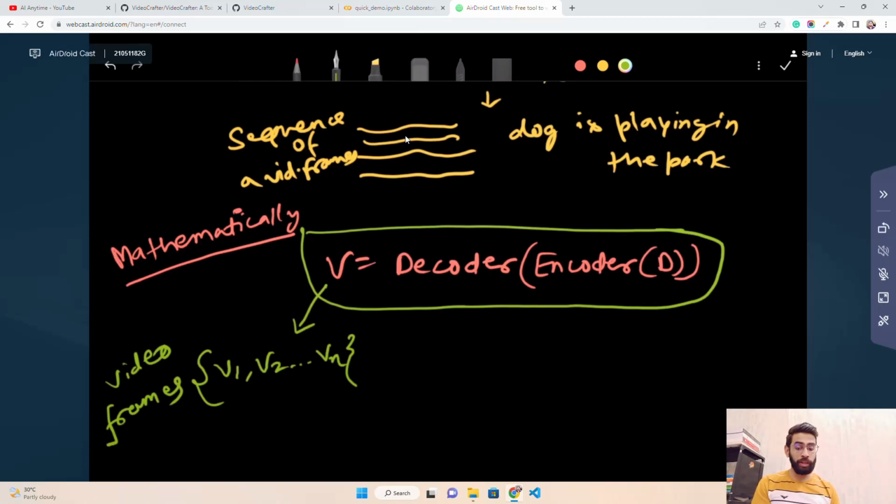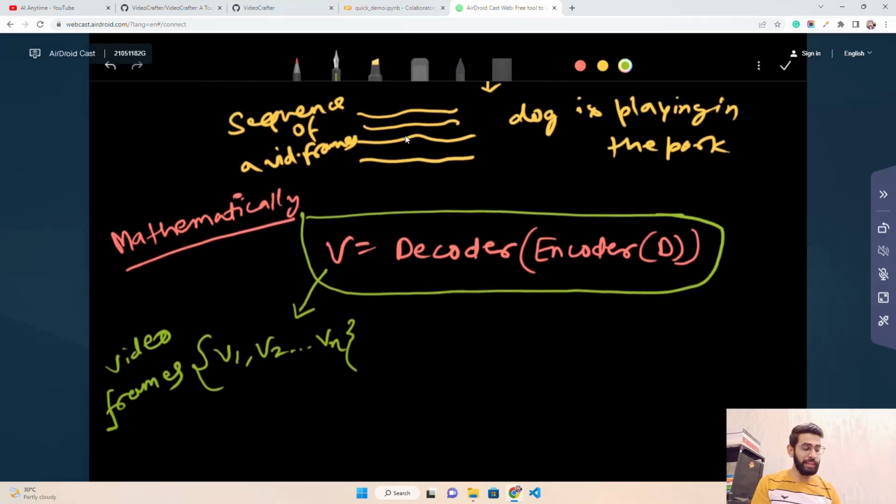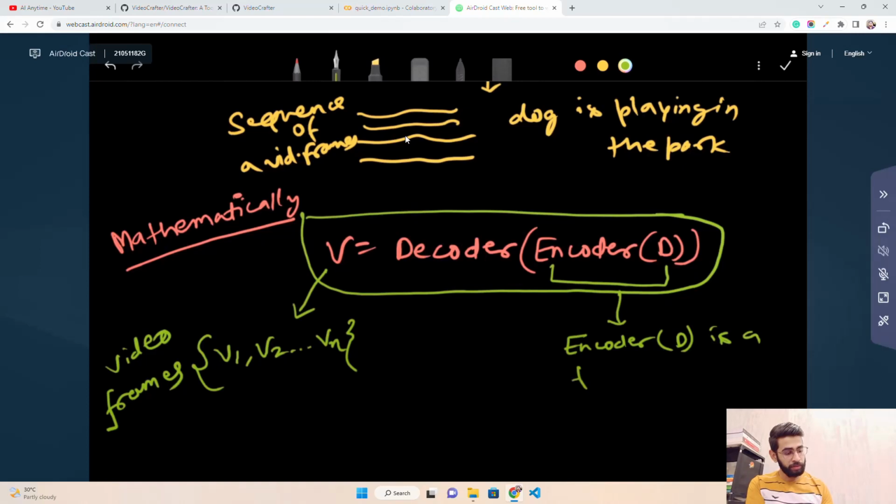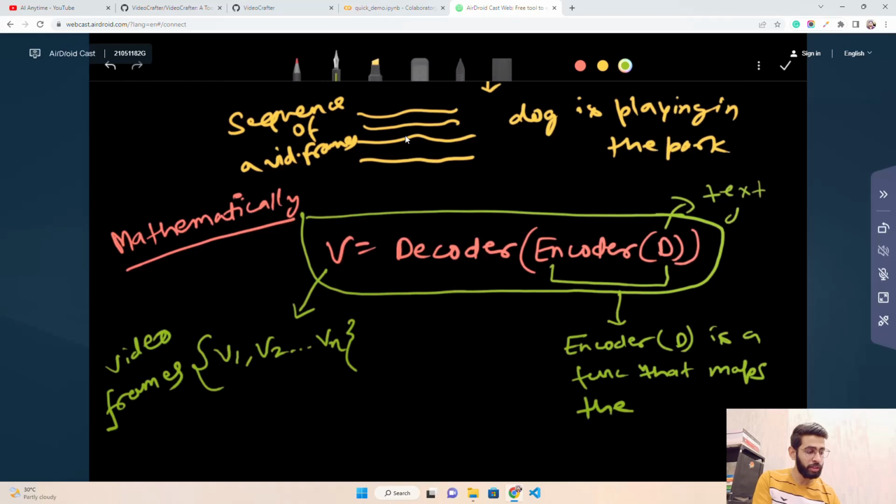And in the video frames. Now next, you see this encoder of D. It's a function that maps the text description. The D is nothing but the text description.